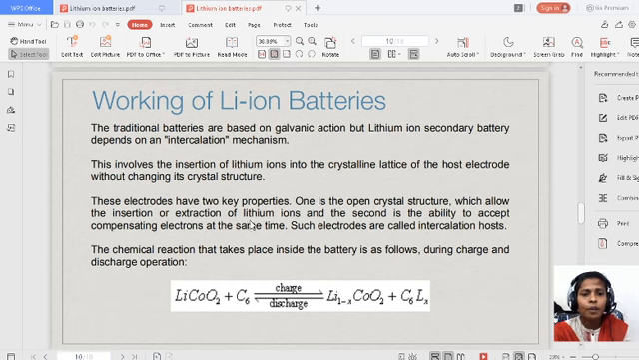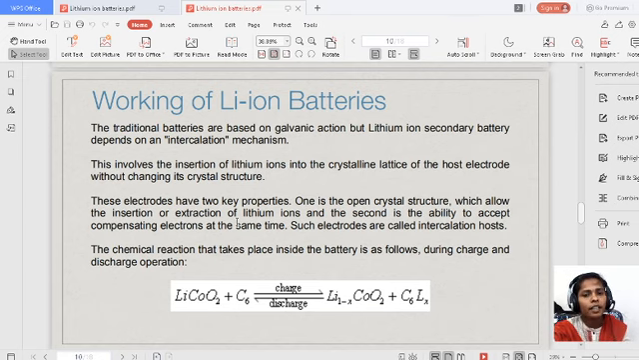These electrodes have two key properties. One is the open crystal structure, which allows the insertion or extraction of the lithium ions, and the second is the ability to accept compensating electrons at the same time. That means along with the transfer of lithium ions from one electrode to another electrode, it also transfers the electrons from one electrode to another electrode. In all the cells we have seen previously, there was only a transfer of electrons. But here, along with the transfer of electrons, there is also a transfer of lithium ions. So it has two key properties.